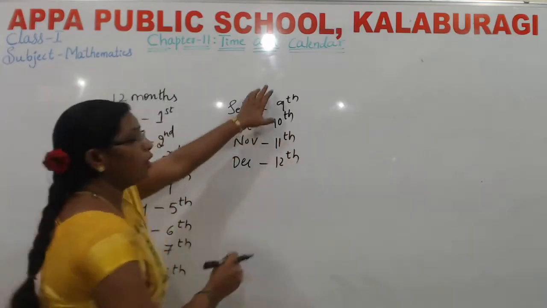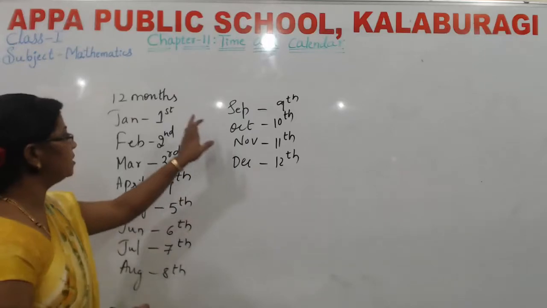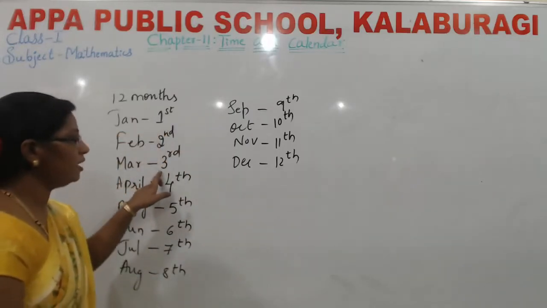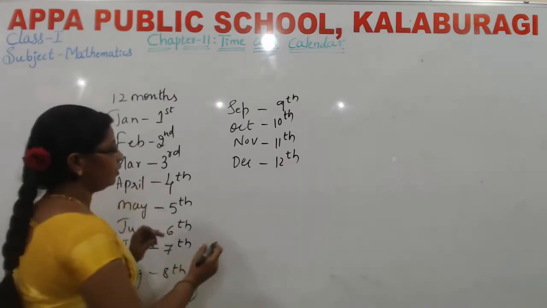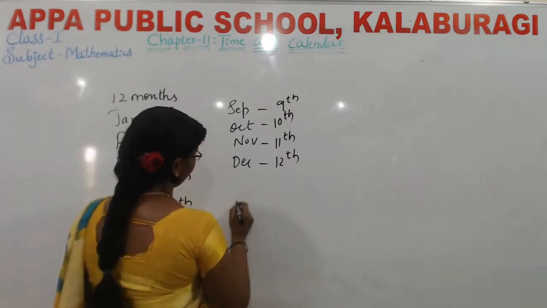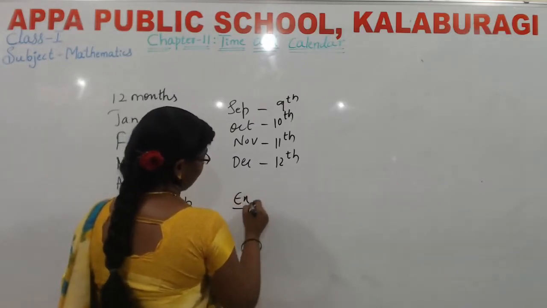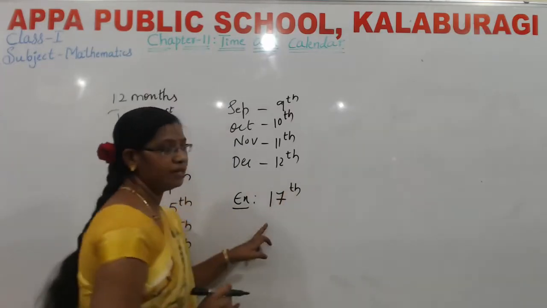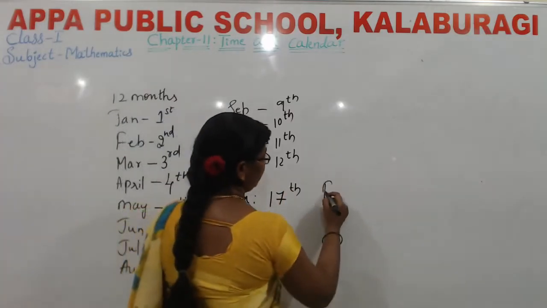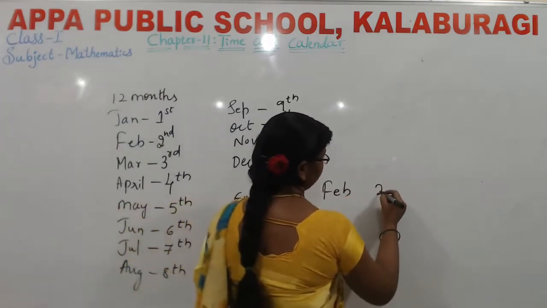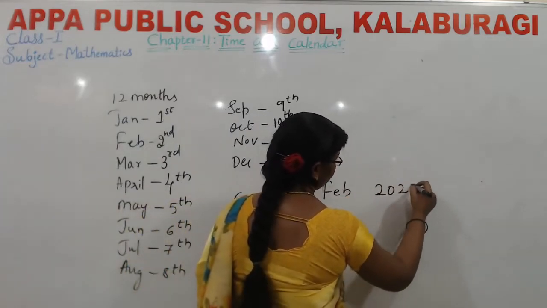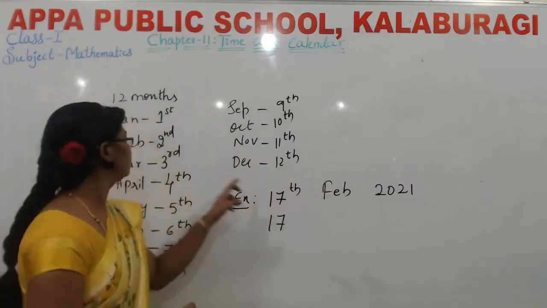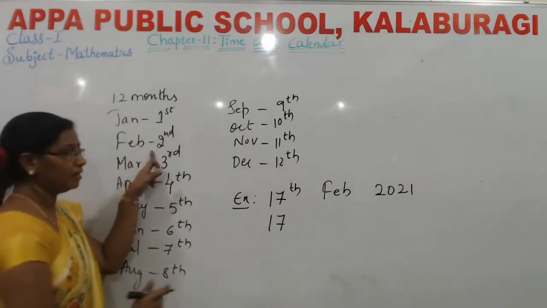These all are called ordinal numbers, is it? This is first, second. If the March month is there, you use it, it is third. For example, I am writing today's date, I am taking an example here. This is the 17th. What is the date? That is the 17. We are in the February month. Which year? That is 2021. 17. What is the February month now? See here, that is second.